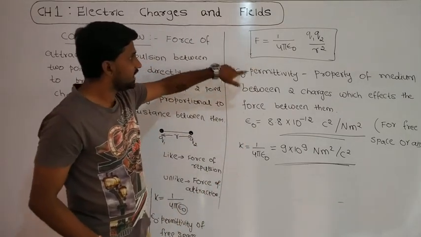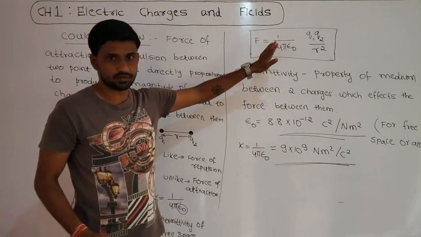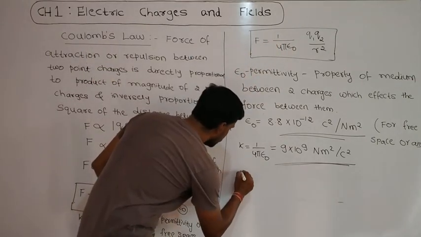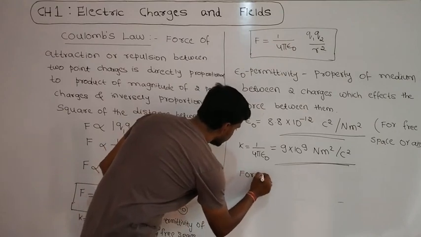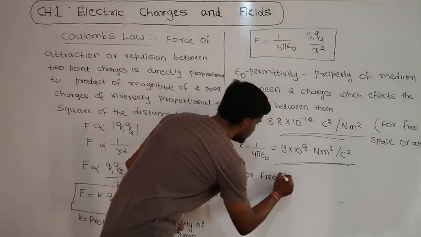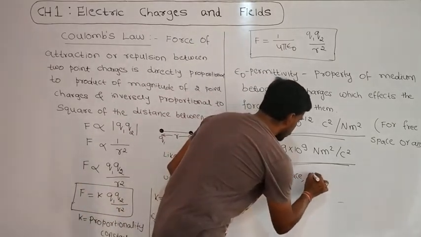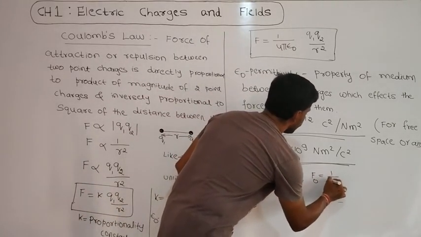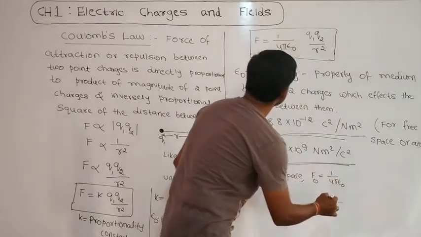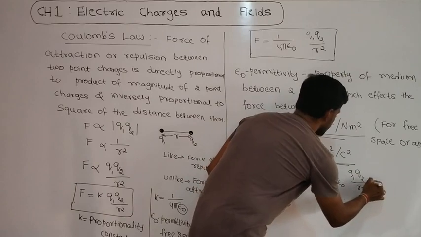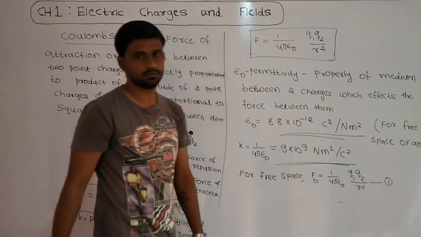So this one I defined for free space. For free space, I am taking the force of attraction or repulsion as F naught, by Coulomb's law, equal to 1 by 4 pi epsilon naught Q1 Q2 divided by R square. This I am taking as equation 1.